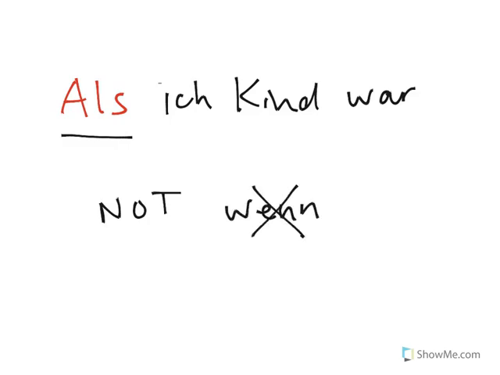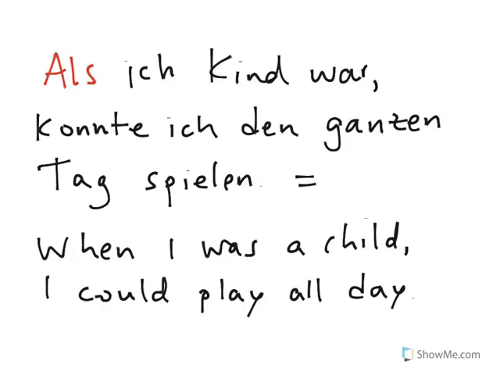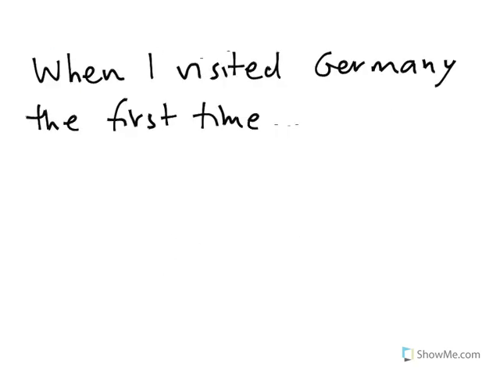Here's an example of that sentence completed. Als ich Kind war, konnte ich den ganzen Tag spielen. When I was a child, I could play all day. As much as we may want to sometimes, we can't go back and be a child again, and so this is a classic example of an unrepeatable event in the past. Als connects two individual real, actual events that happened in the past.